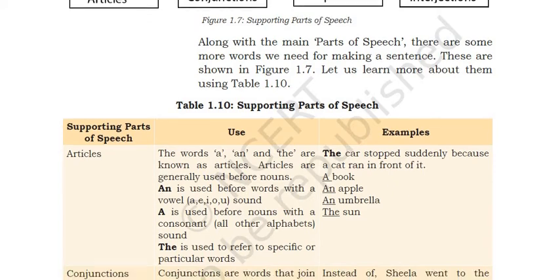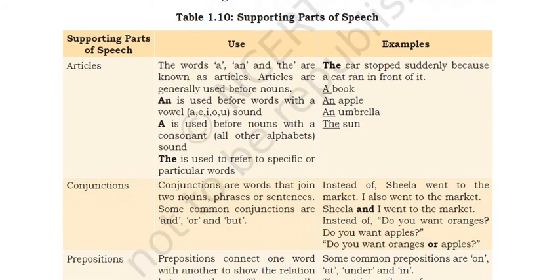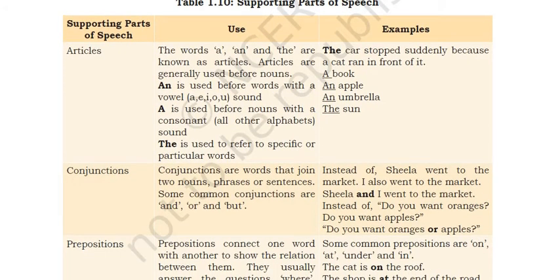These are shown below. Supporting parts of speech, articles, a and the. We have seen a book. It is a book. It is an apple, right? Give him an apple. An umbrella, the sun. All these are articles, a and the. A is used before words with a consonant sound, and an is used with words that have a vowel sound.